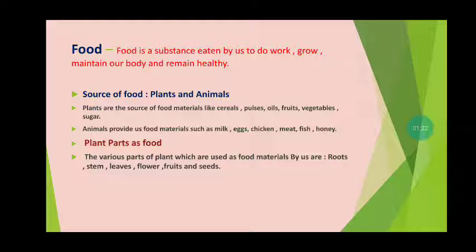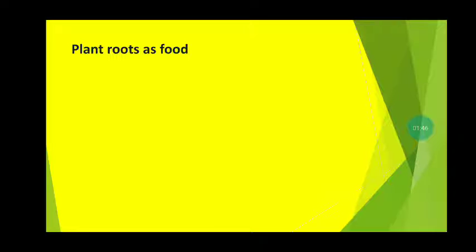So, how can we say that plants are a source of food? Various parts of the plant which are used as a food material by us are roots, stem, leaves, flower, fruits, and seeds. Today we are going to study one by one how we can say that plants are a source of food, how their parts are used as a source of food.